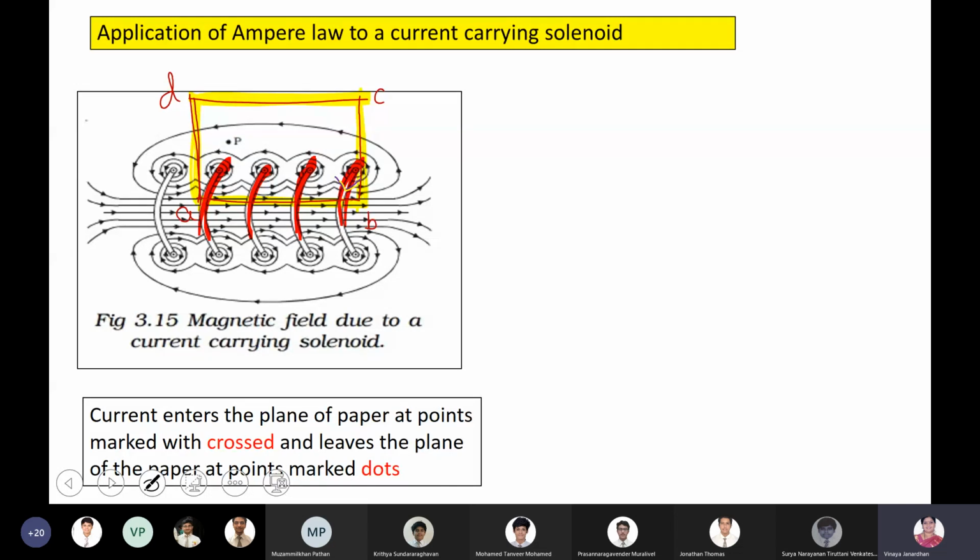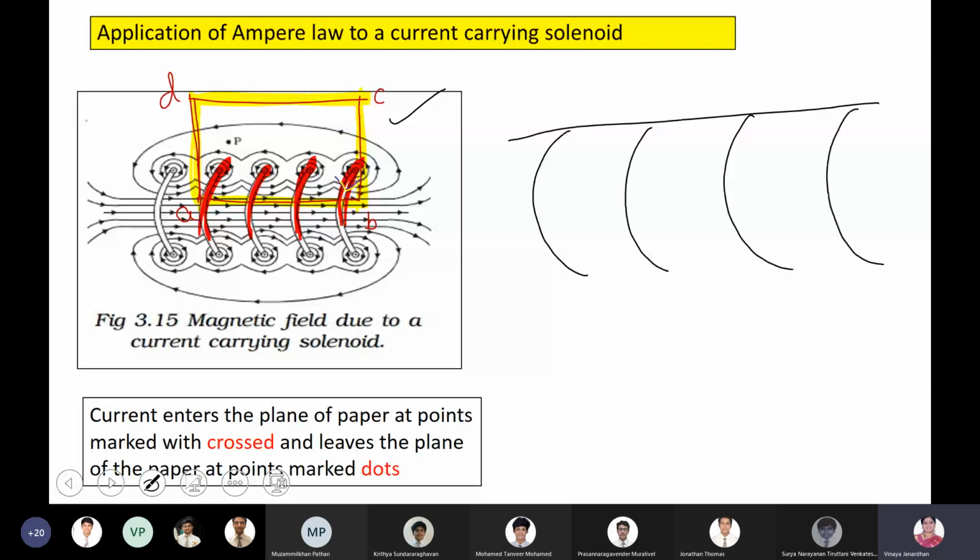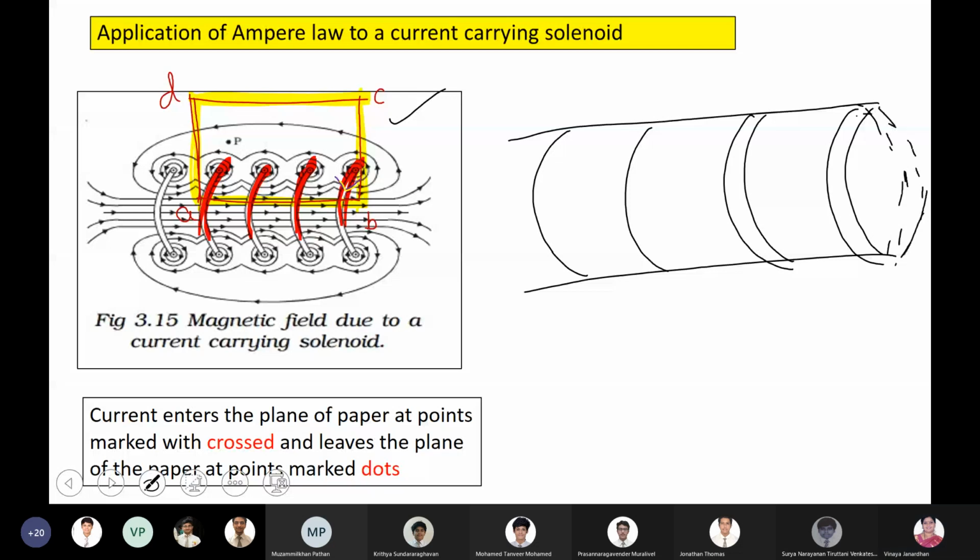And now look at the directions of the magnetic field. Now, can you imagine this diagram? I'll put it this way. This is your solenoid, boys. This is the cross section of the solenoid. The other side we are not drawing, right? Something like this. Can you see? Yes, ma'am. Okay, fine.